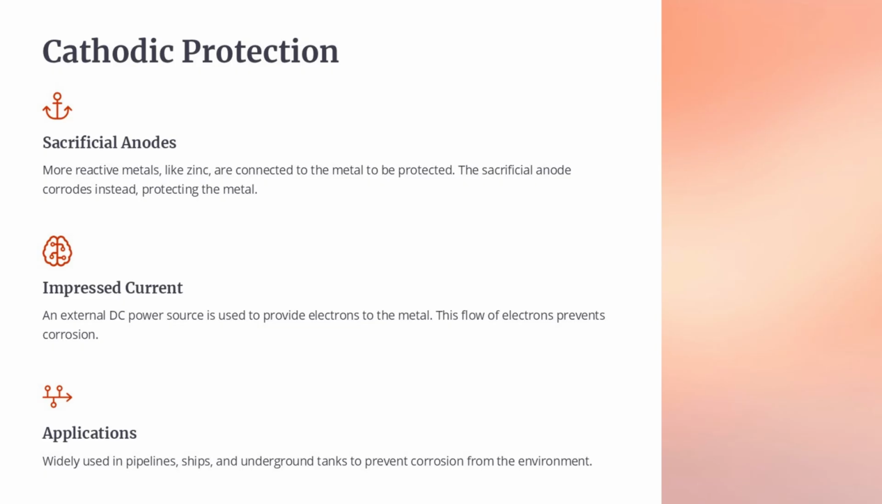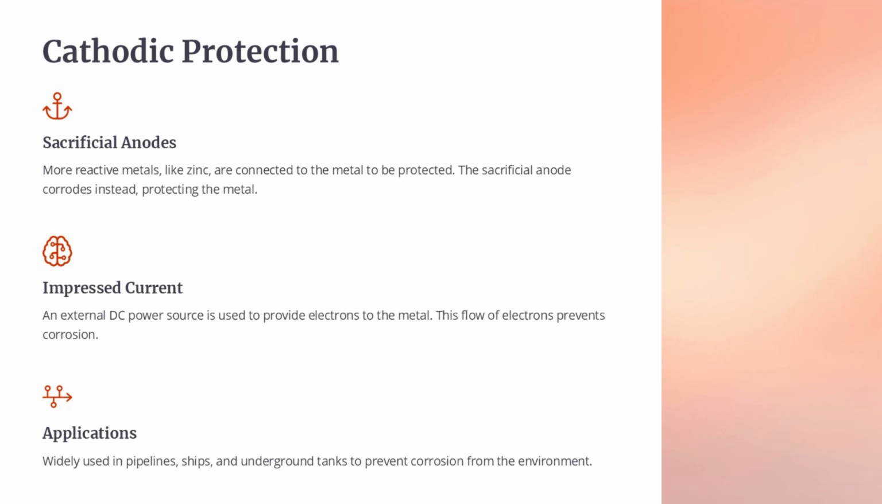Cathodic protection is a technique used to prevent corrosion of metal surfaces by making them the cathode of an electrochemical cell. There are two main types of cathodic protection: sacrificial anodes and impressed current. Sacrificial anodes use more reactive metals like zinc that corrode instead of the protected metal. Impressed current systems use an external power source to provide electrons to the metal, preventing corrosion.